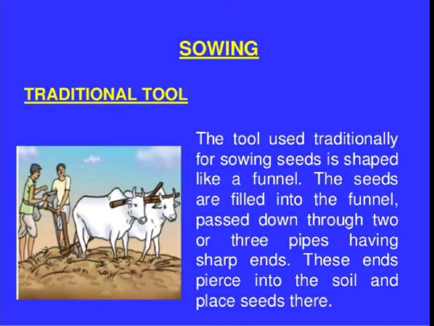So the traditional tool, as you can see in this picture, the tool used traditionally for sowing seed is shaped like a funnel. The seeds are filled into the funnel and passed down through two or three pipes having sharp ends. These ends pass into the soil and place the seeds there. It is an effective method, but it takes both time and labor.